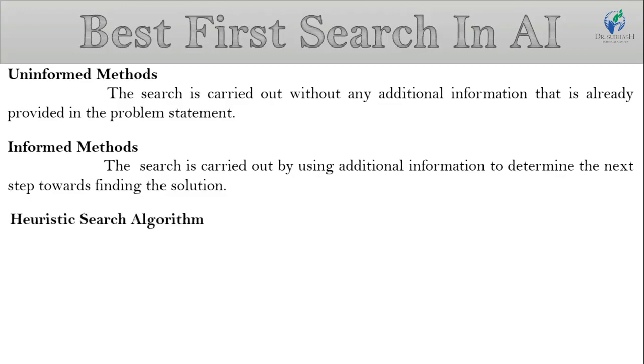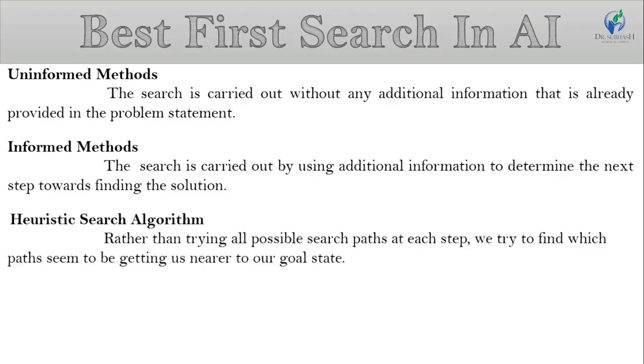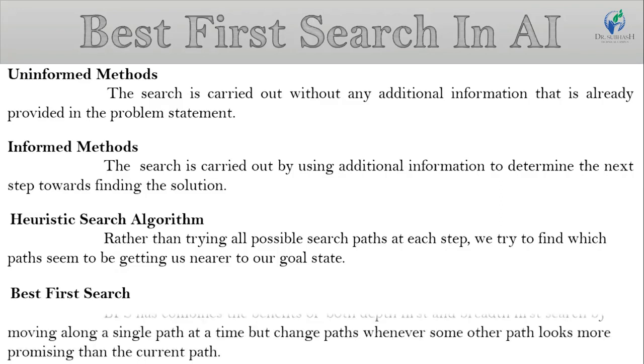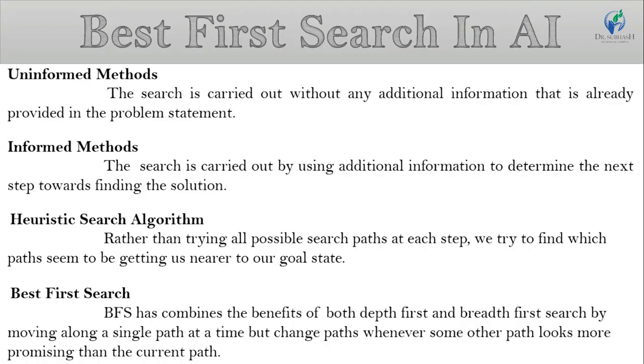Now, heuristic search. The basic idea of heuristic search is that rather than trying all possible search paths at each step, we try to find which path seems to be getting us nearer to our goal state. Now, what is best first search? Best first search combines the benefits of both depth first and breadth first search by moving along a single path at a time, but changing paths whenever some other path looks more promising than the current path.